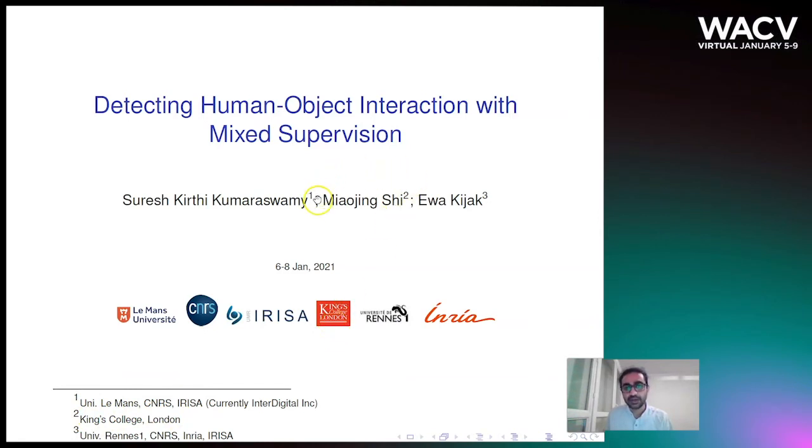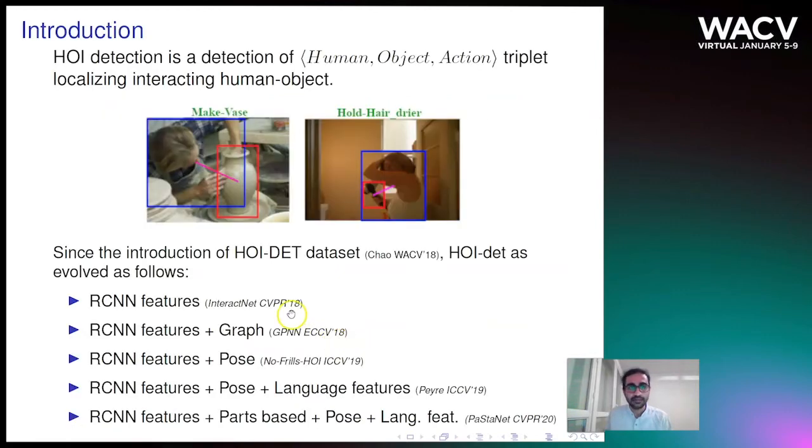My collaborators are Miaojing Shi, who is an assistant professor with King's College London, and Professor Ewa Kijak, who is an associate professor with CNRS, IRISA, University of Rennes, Rennes.